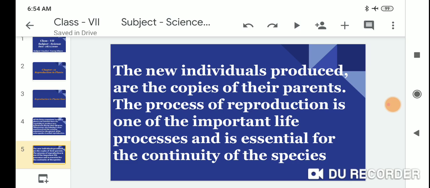The process of reproduction is one of the important life processes and is essential for the continuity of the species.